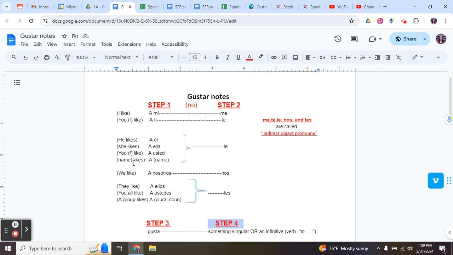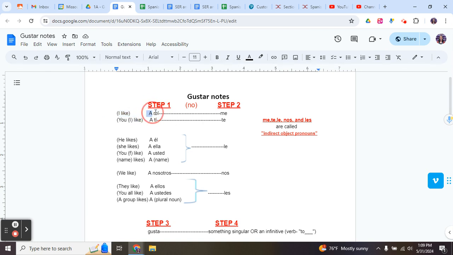When you're trying to say what someone likes, you first look at these parentheses. Who are you writing your sentence about? Are you trying to say he likes something, she likes something, we like something? Based on who you are interested in speaking about, just find the parentheses and pick the item under step 1 that's just right next to it to the right. So if I want to say what I like, I would come to this top one, and under step 1, I would pick a mí.